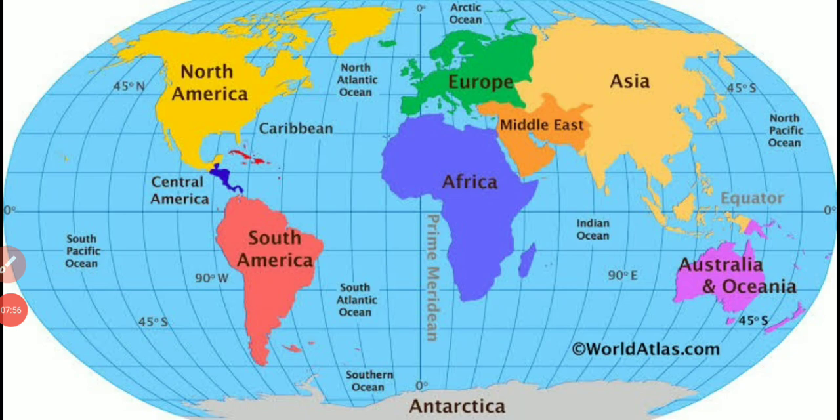29% of the earth's surface is land. Large land masses are called continents. How many continents are there? There are 7 continents in the world. All of you look at this one.